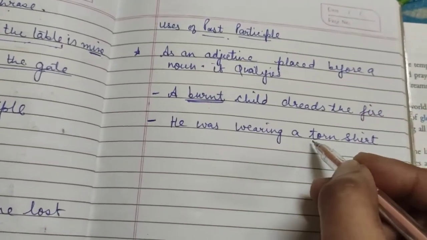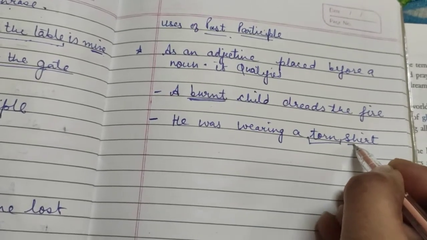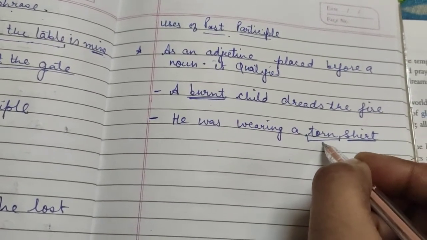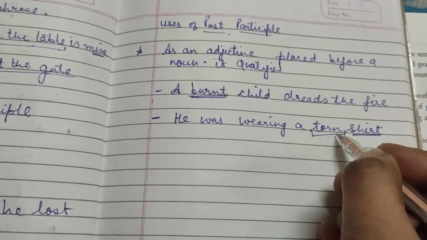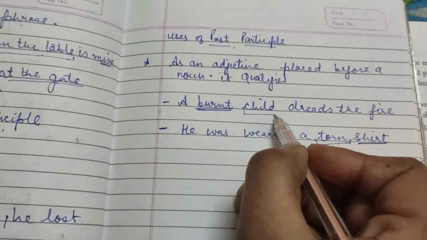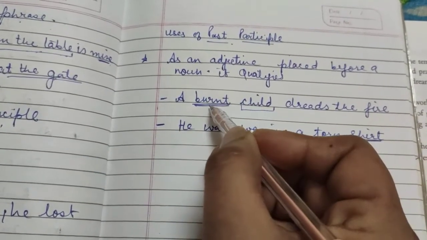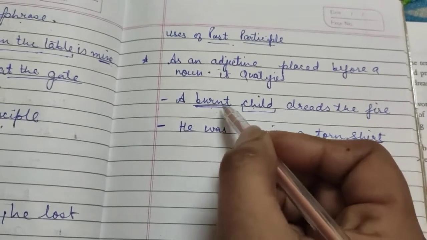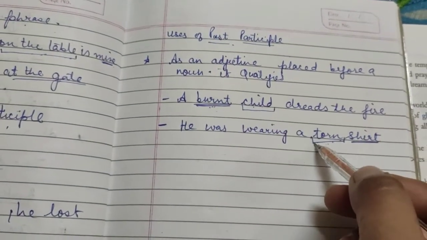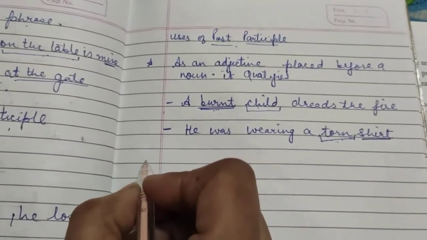What kind of shirt is it? A torn shirt. It is qualifying the shirt, that the shirt is torn. So here torn is the past participle, the same as burnt qualifying the child. A burnt child, torn shirt: in both, the past participle is used as an adjective.